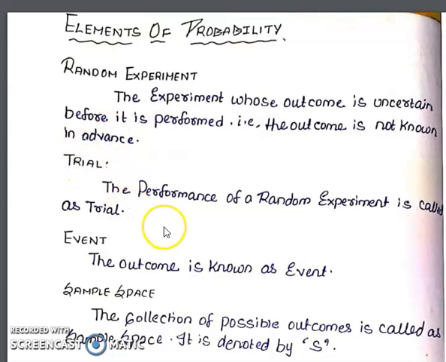Trial. The performance of a random experiment is called a trial. Event. The outcome is known as an event, right? If you throw a coin, that is a trial. If you get the outcome as head or tail, that is an event. The entire setup is a random experiment.